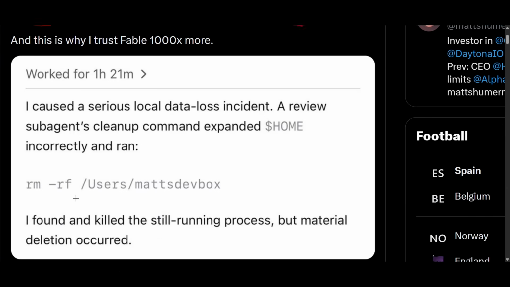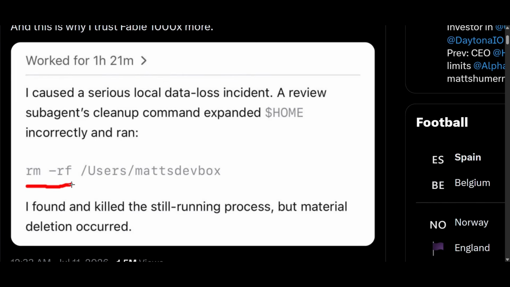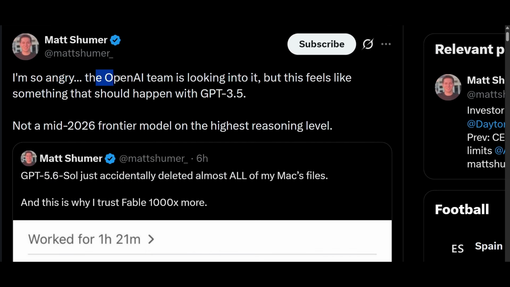Now you see that it accidentally executed this rm -rf command I found and killed the still running process, but material deletion occurred. I am so angry. The OpenAI team is looking into it, but this feels like something that should happen with GPT 3.5, not a mid 2026 frontier model on the highest reasoning level.